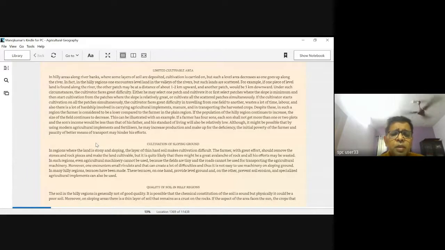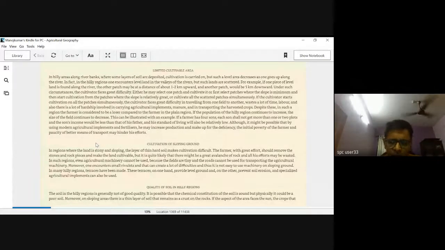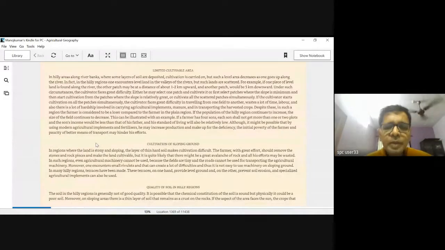On the other hand, you'll see that on a sloping ground in a hilly region, the quality of soil is not appreciably good when you compare it with soil in the plain regions or the floodplain regions. On sloping surfaces, I would say the texture of the soil is significantly coarse, and if you don't have finer or silty soil, the roots of the plants are not able to hold on.